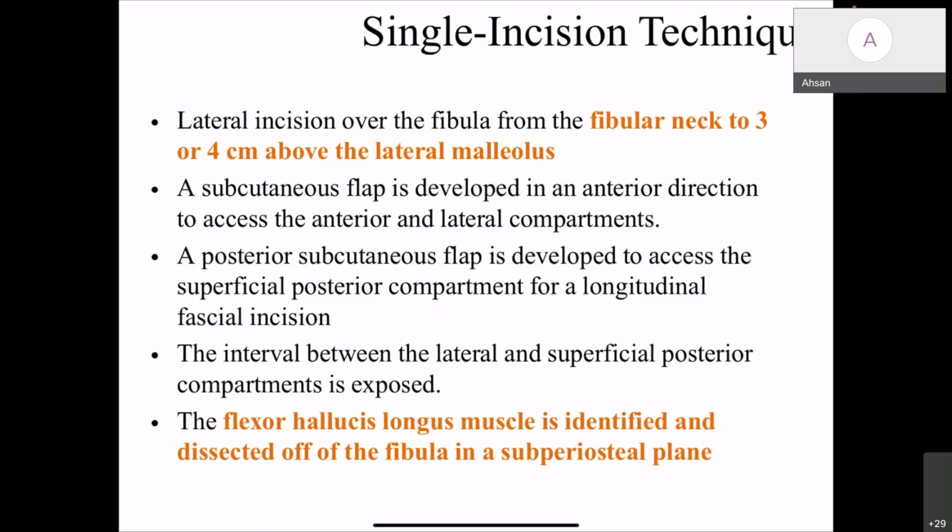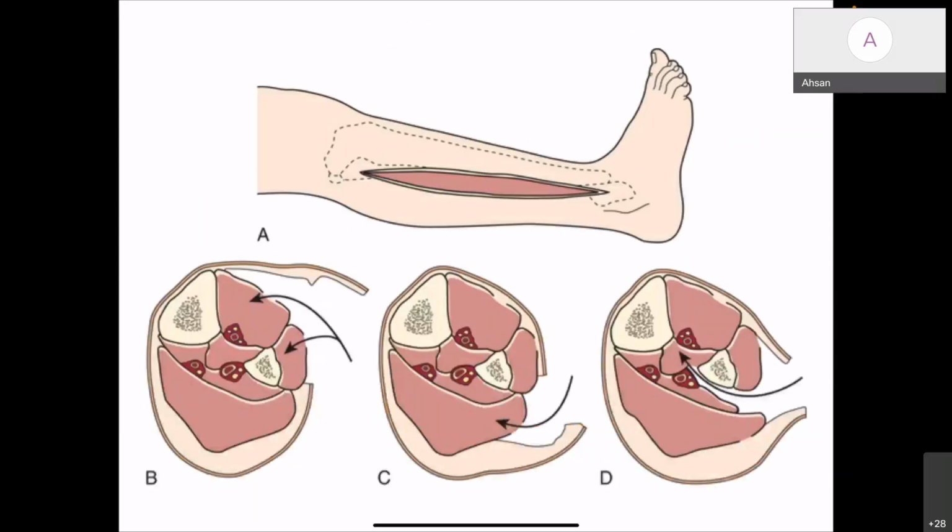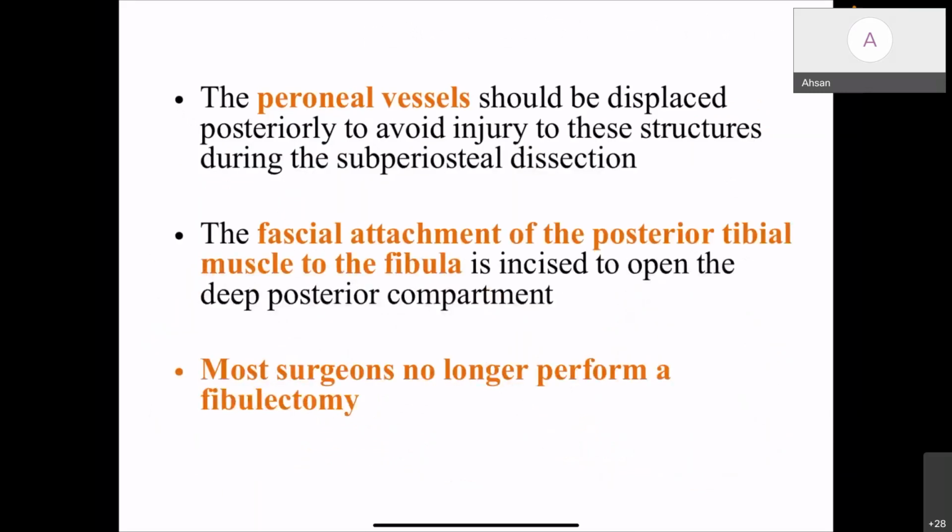Then you will come across the attachment of flexor hallucis longus muscle with the fibula that is separated so that you can get access into the deep posterior compartment. During this dissection, you will come across the peroneal vessels that should be safeguarded. Peroneal vessels should be displaced posteriorly to avoid these structures during the subperiosteal dissection. The fascial attachment of the posterior tibial muscle to the fibula is incised to open the deep posterior compartment.